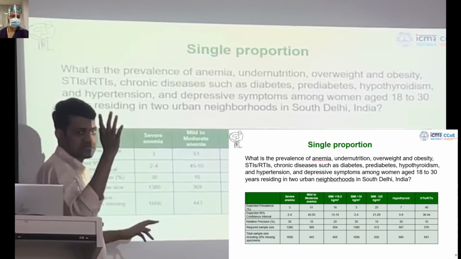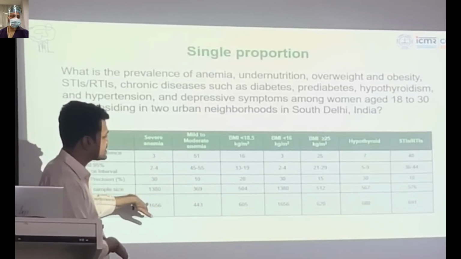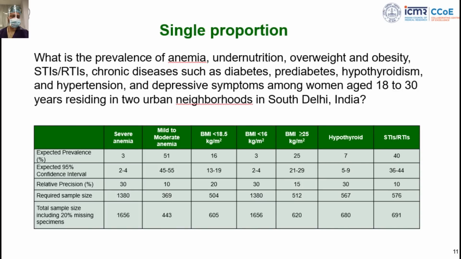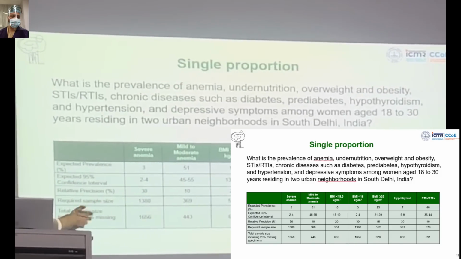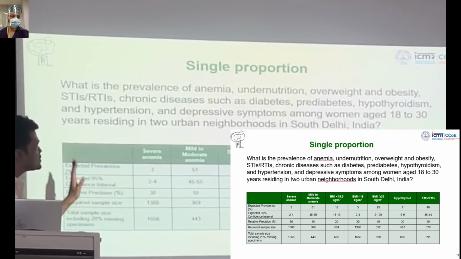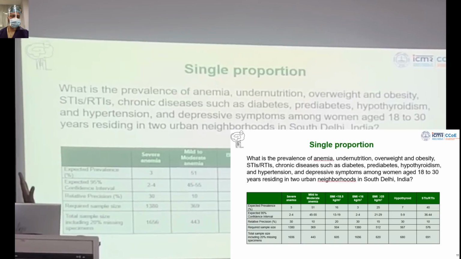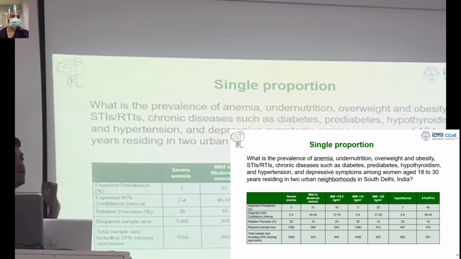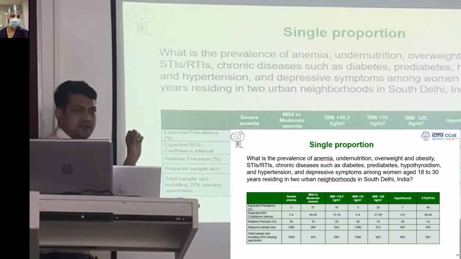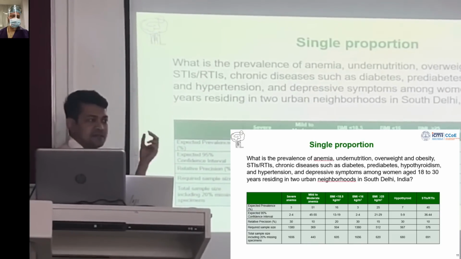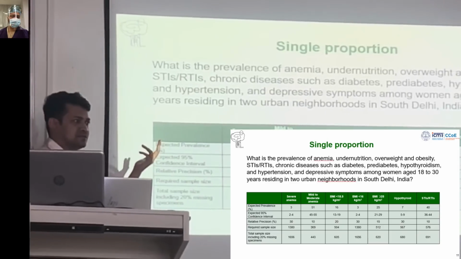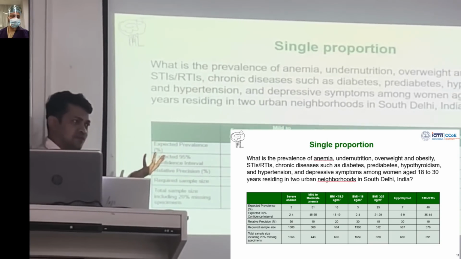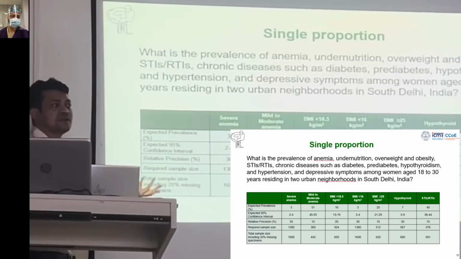Clear? After that, Ravi sir told you what your final sample size should be: the highest one. The highest one was 1656. Never inflate by more than 20% for non-response; you adjust for non-response. So it is so simple to calculate a single prevalence. What are the assumptions we are taking? First, the expected prevalence that you get from previous literature. Second, relative precision: 10%, 15%, 30%. Third, the 95% confidence level. Put these three in and you can calculate the sample size.